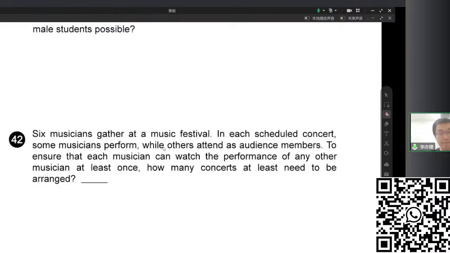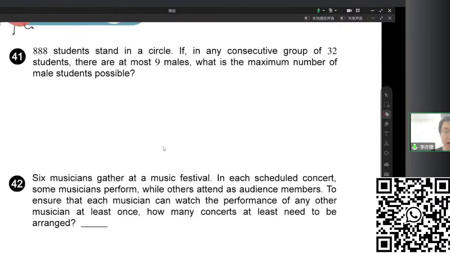So now question 1: we have 888 students standing in a circle. In any consecutive group of 33 students, there are at most 9 males. Find the maximum number of male students. If 888 were a multiple of 32, it would be quite easy, right? 888 divided by 32 gives 27 with a remainder of 24.